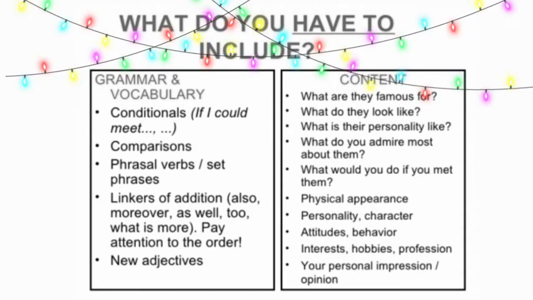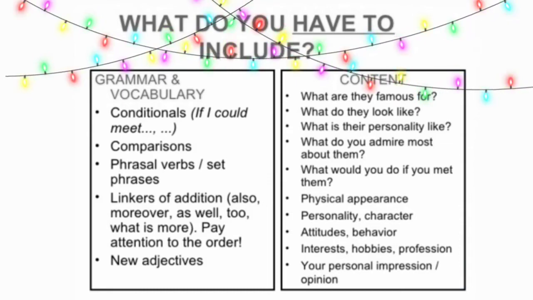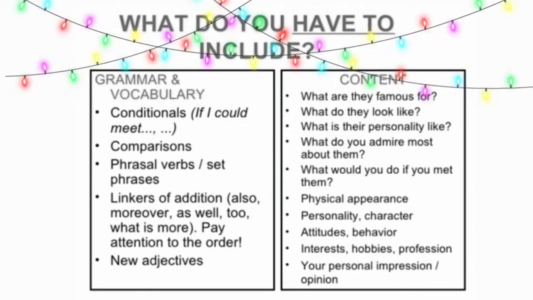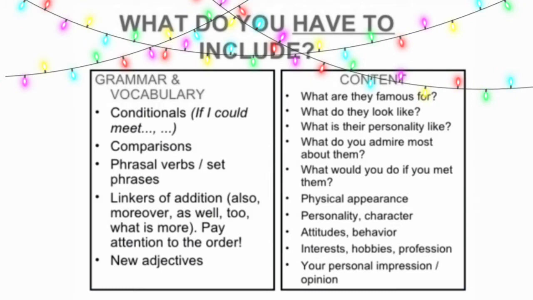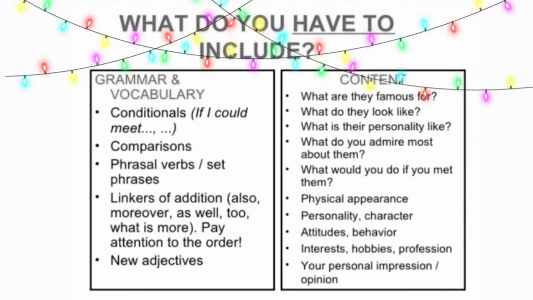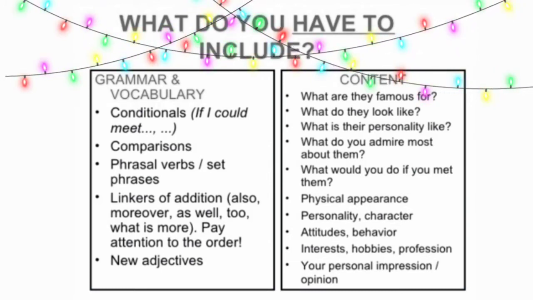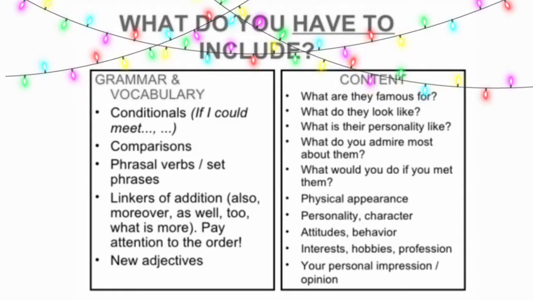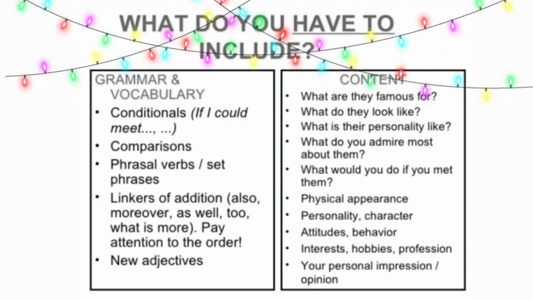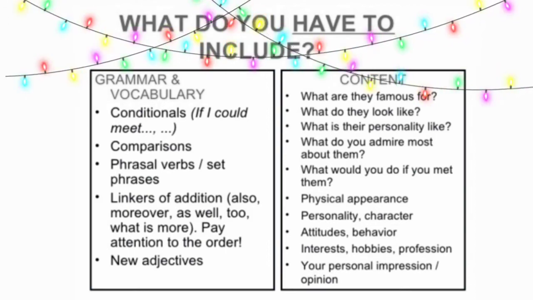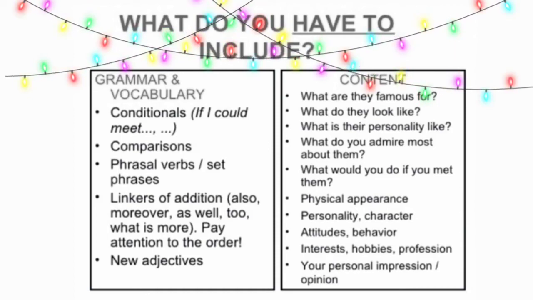While in the content part, you can write what that person is famous for, what they look like, what their personality is like, what you admire most about them, what you would do if you met them. You can write about their physical appearance, their personality, character, attitude, behavior, interests, hobbies, profession, etc. And you could also write your personal impression or opinion about that person.